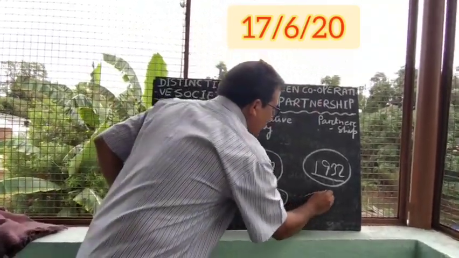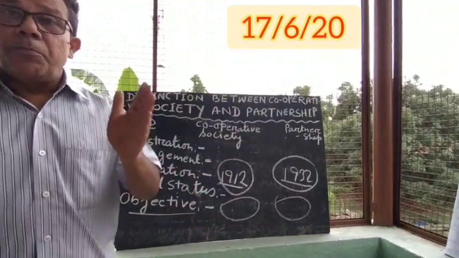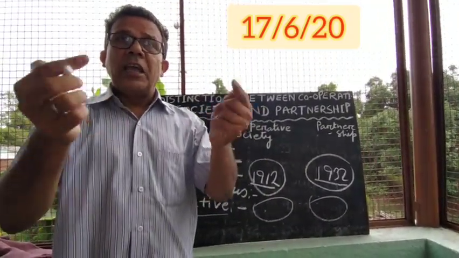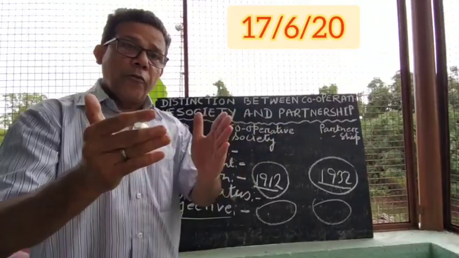On the other hand, the aim of partnership is to earn profit. So what is the aim of partnership? Their aim is to earn profit.